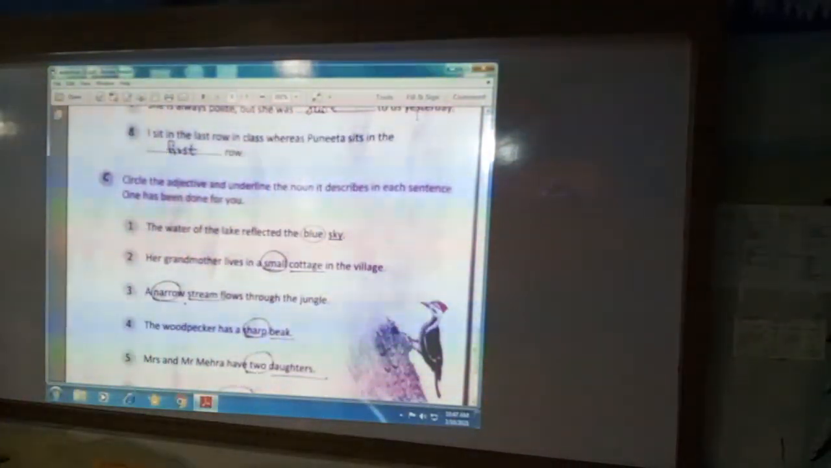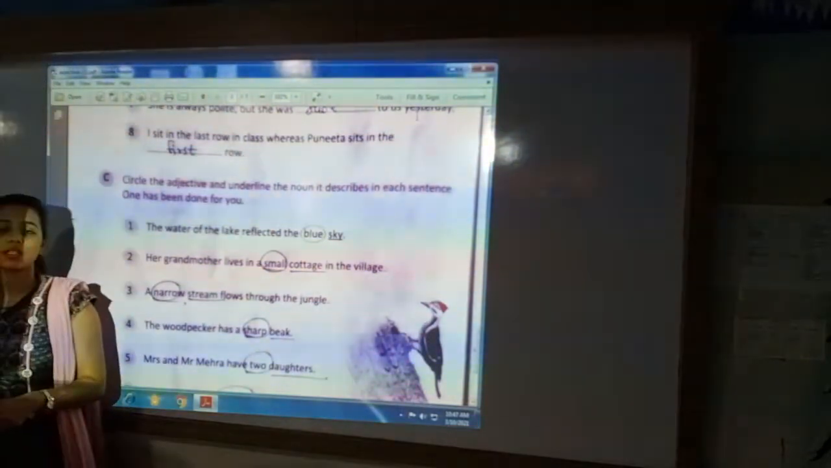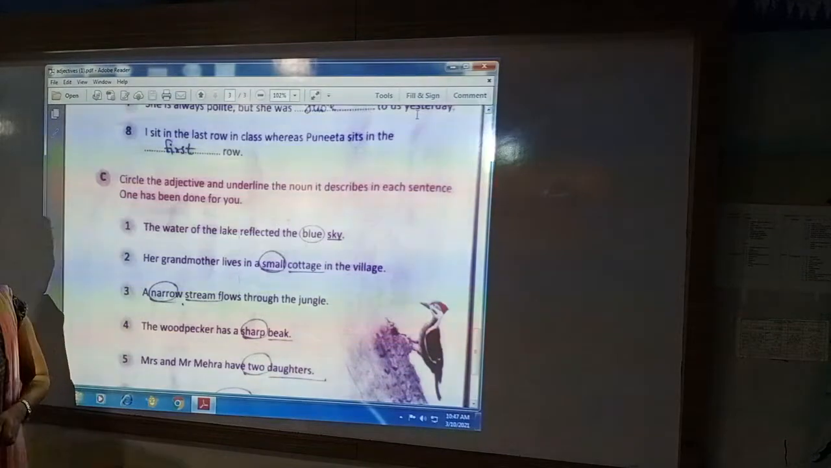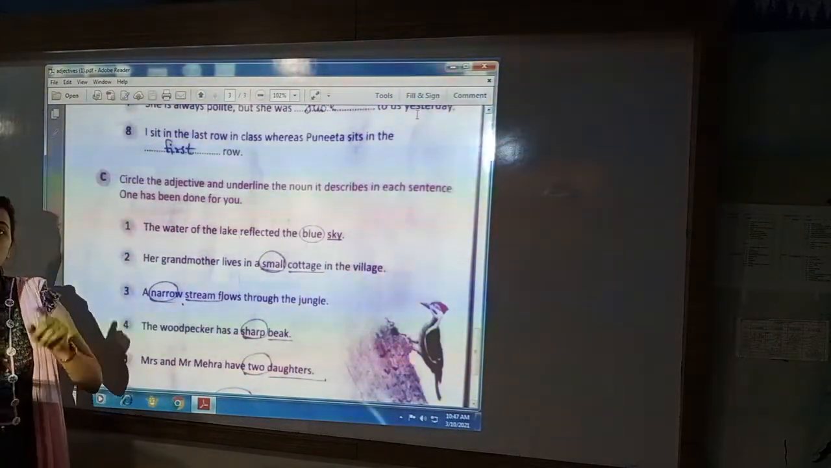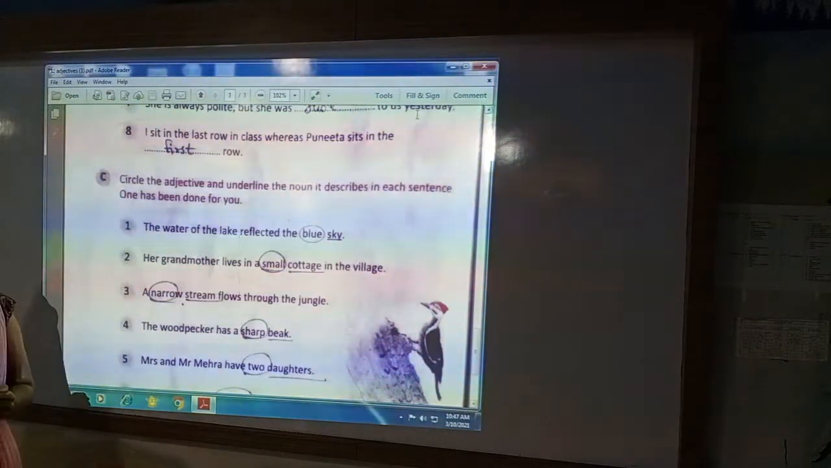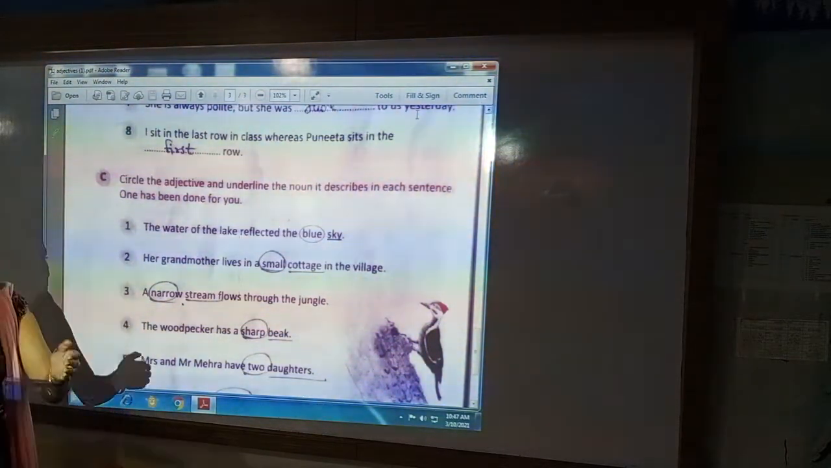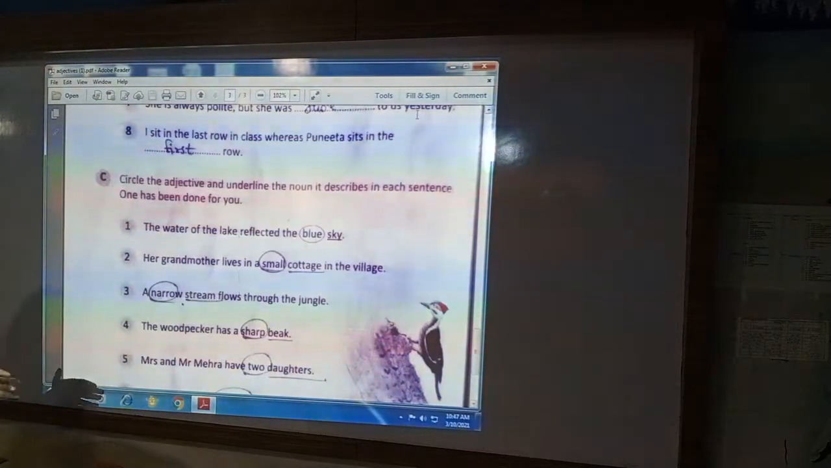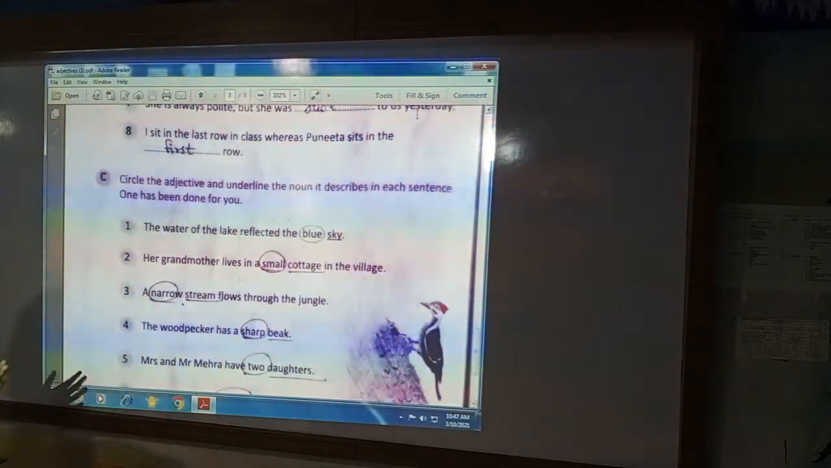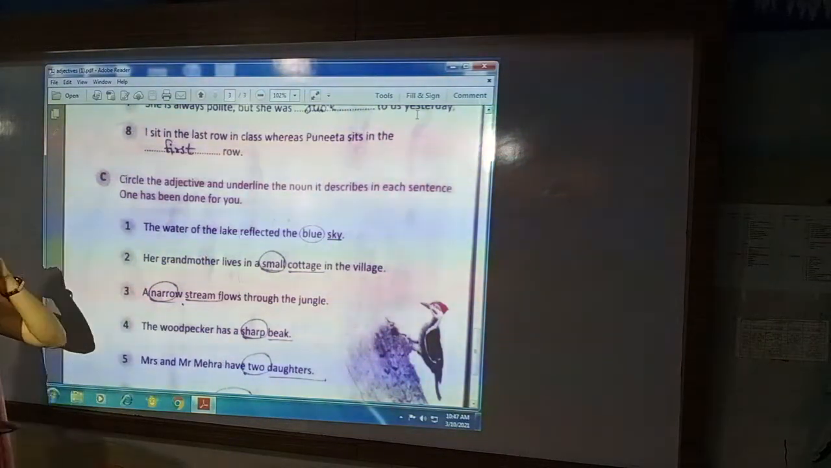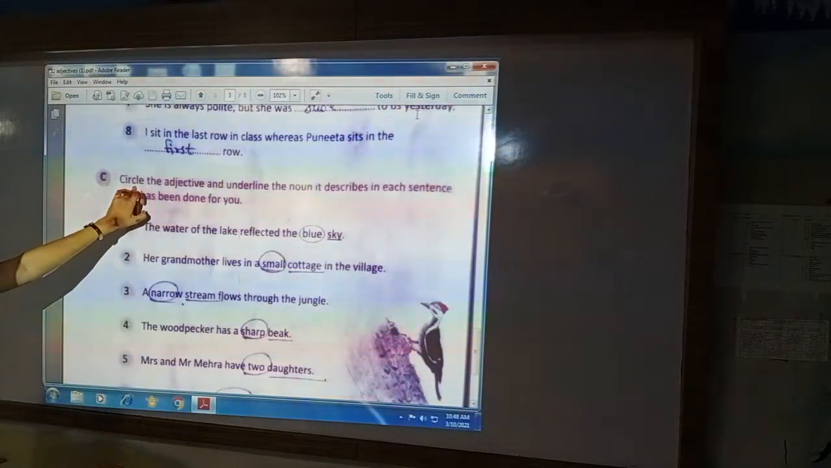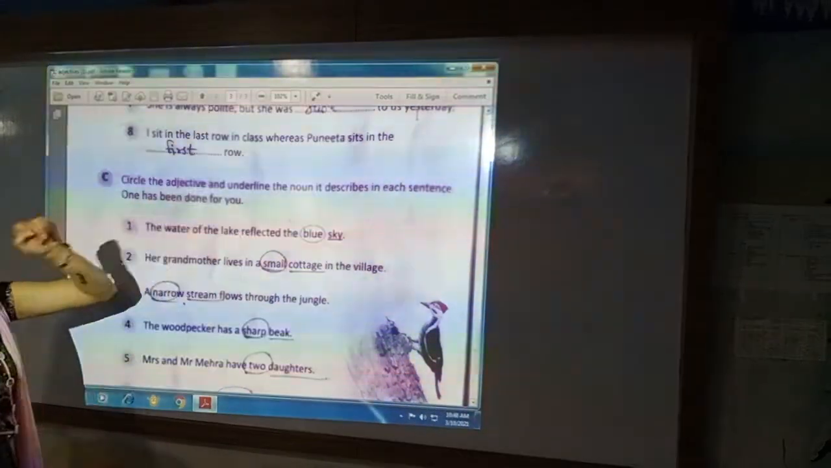Keep in mind that an adjective is only used to describe the noun. There can be more than one noun, but when you ask who or what the word is describing, that answer will be your noun. And when you ask how the noun is, that answer will be your adjective. Next exercise: in this you have to circle the adjective and underline the noun.